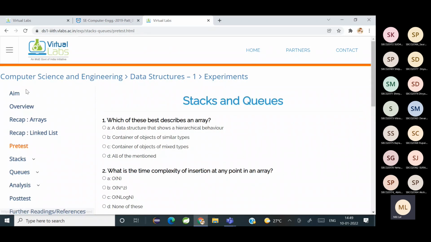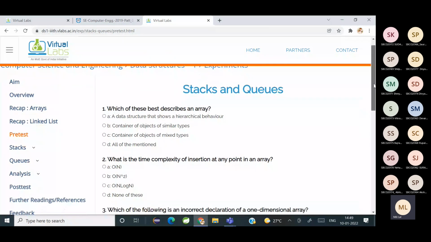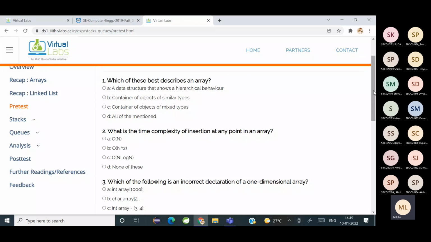Okay. So we'll just see a test regarding that. Which of these is best described as an array? फर्स्ट में कौन सा आंसर करेक्ट होगा?